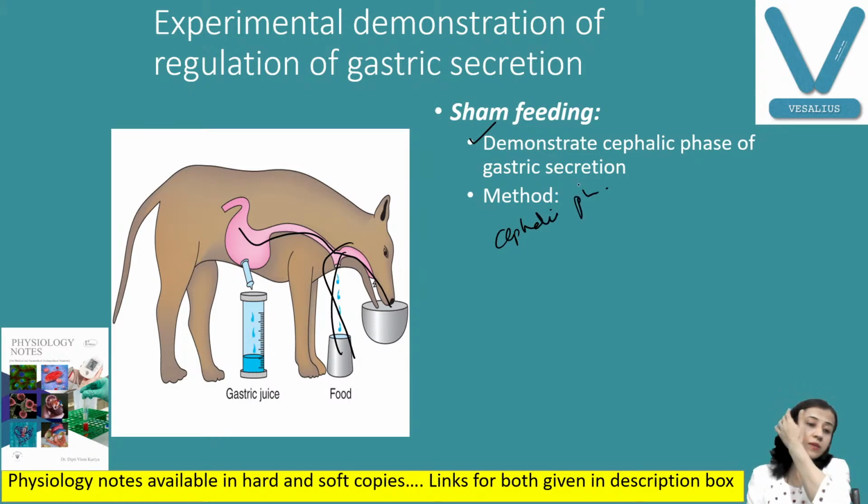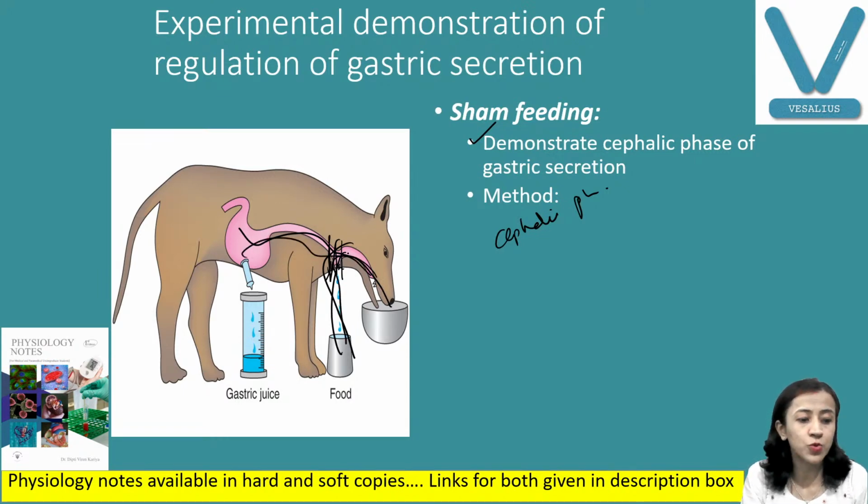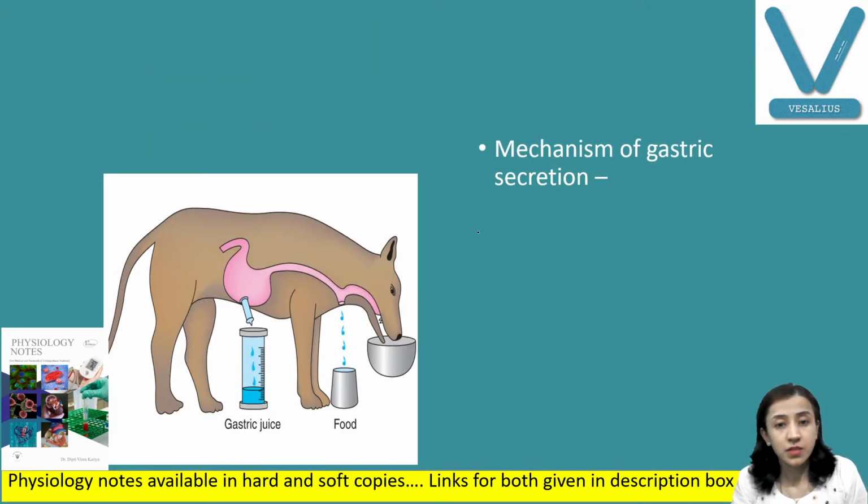What is the procedure? The esophagus of the animal is cut, exposed, and divided in the middle of the neck, and these two cut ends are brought to the surface and stitched. So whatever food the animal takes will not go into the stomach; it will be removed here. The food is there in the mouth, it has not reached the stomach, but still there is gastric acid secretion. When the animal swallows food, the food comes out through the upper cut end of the esophagus and does not go into the stomach, but still there is gastric secretion.